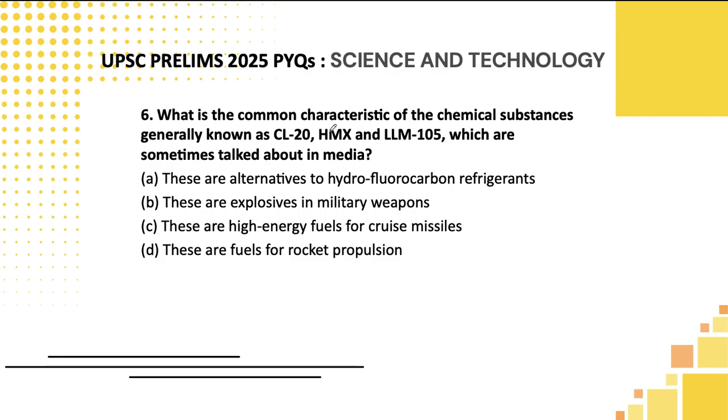Sixth one. What is the common characteristics of chemical substance generally known as CL-20, HMX, LLM-105, which are sometimes talked about in the media. This came in the Hindu newspaper, students, in the context of the Indo-Pakistan war, which happened last year. But one thing, my sincere suggestion would be, if you read the Hindu newspaper genuinely, you would have answered this particular question. Suppose if you don't remember that, my sincere suggestion would be you directly skip this question.